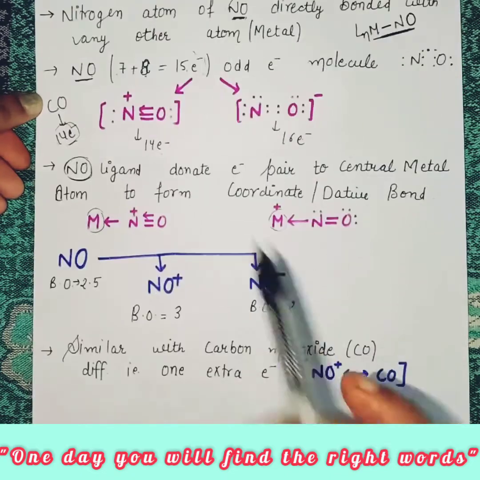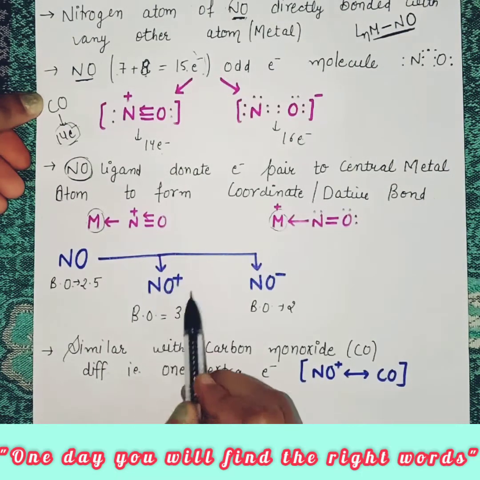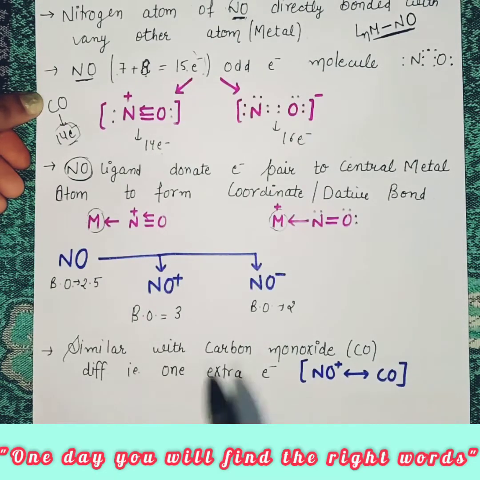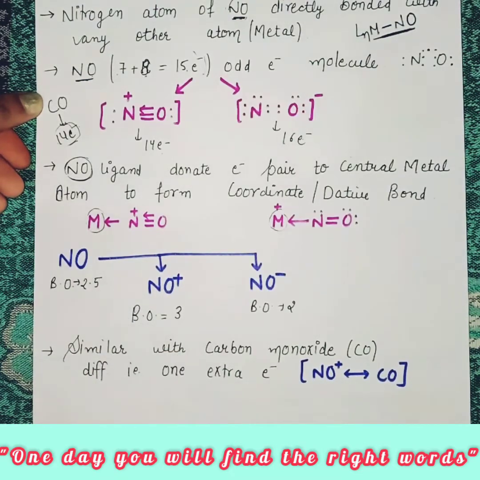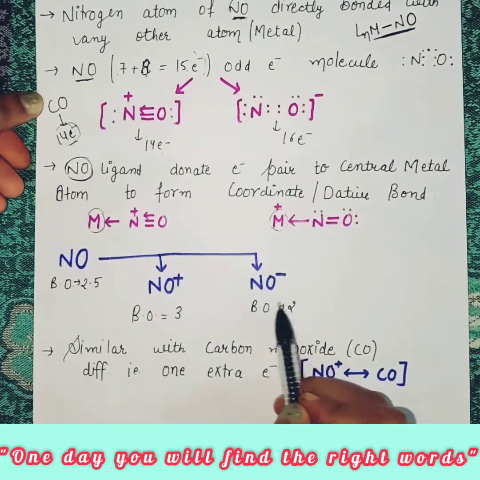So what are their binding modes? It has 2 binding modes. It forms linear binding with NO positive and bent binding with NO negative. So students, metal nitrosyls have 2 binding modes, that is, the bonding takes place in 2 ways, as NO positive and as NO negative.